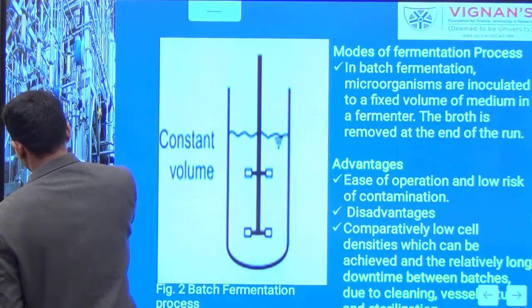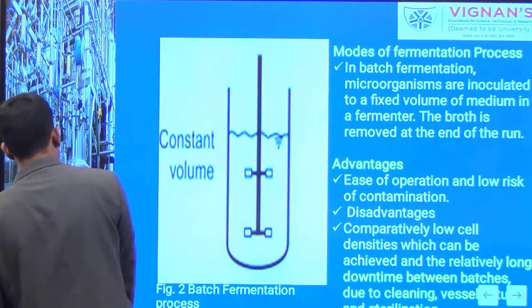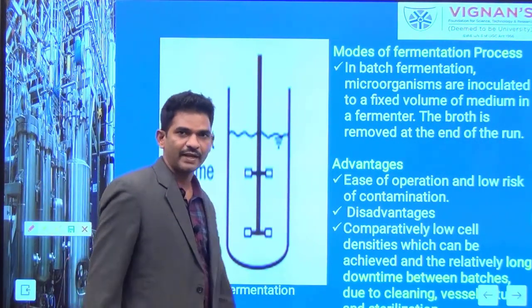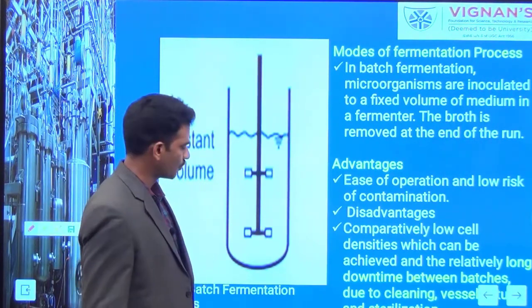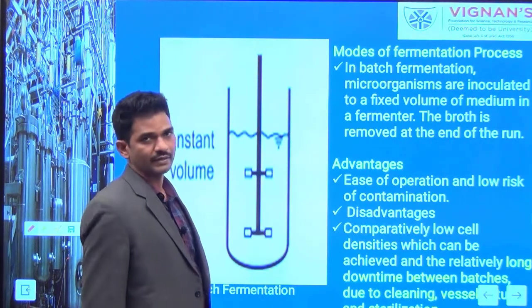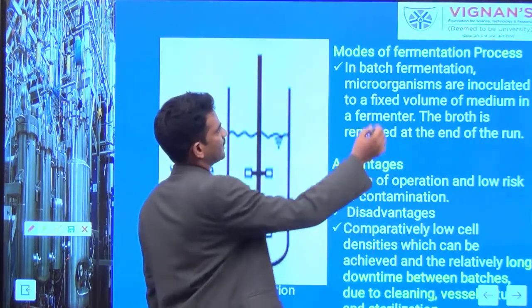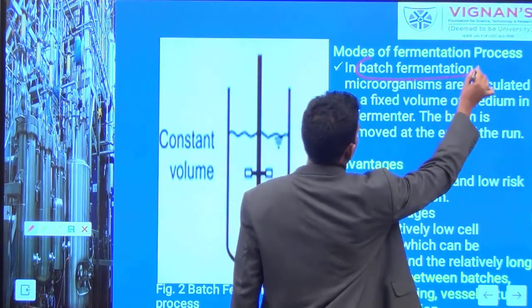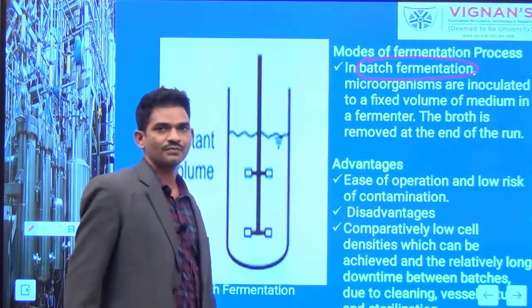And the third factor in the upstream processing is the mode of fermentation process. How you are running your fermentation process, whether in batch mode, fed batch mode, or continuous mode, is most essential to get more quantity of the product. The fermentation modes you can run in 3 modes. The first one here you have written is the batch process.